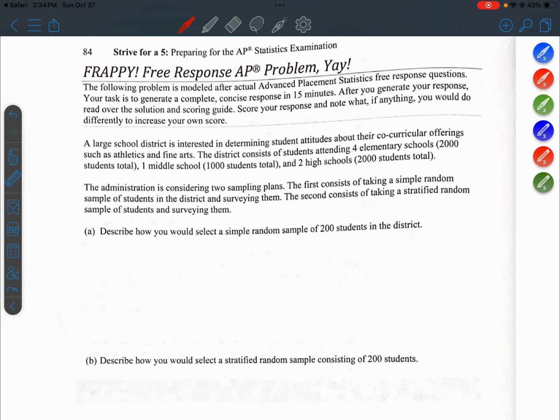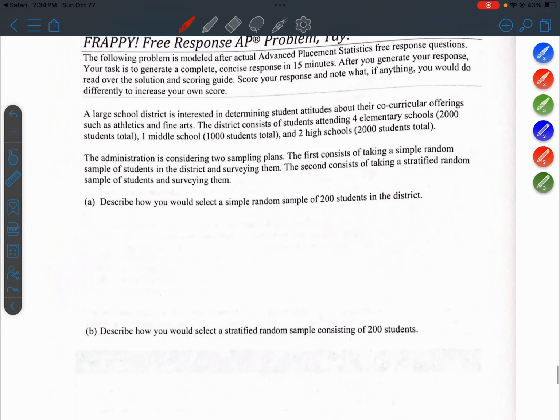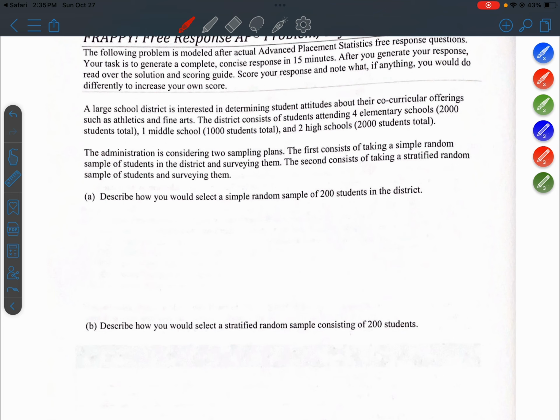Here's our free response question on the practice test. A large school district is interested in determining student attitudes about their co-curricular offerings such as athletics and fine arts.